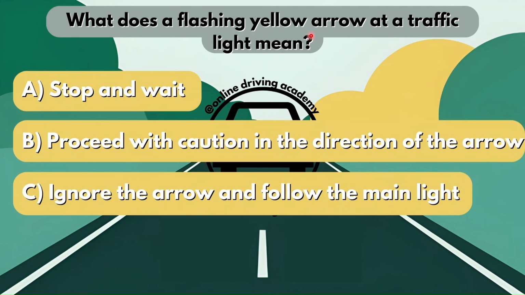What does a flashing yellow arrow at a traffic light mean? Now, in the previous video, we spoke about a flashing green arrow. So let's look at our options, right? Is it option A, you're going to have to stop and wait? Is it option B, proceed with caution in the direction of the arrow? Or is it option C, ignore the arrow and follow the main light? Now, the correct answer here would be proceed with caution in the direction of the arrow.